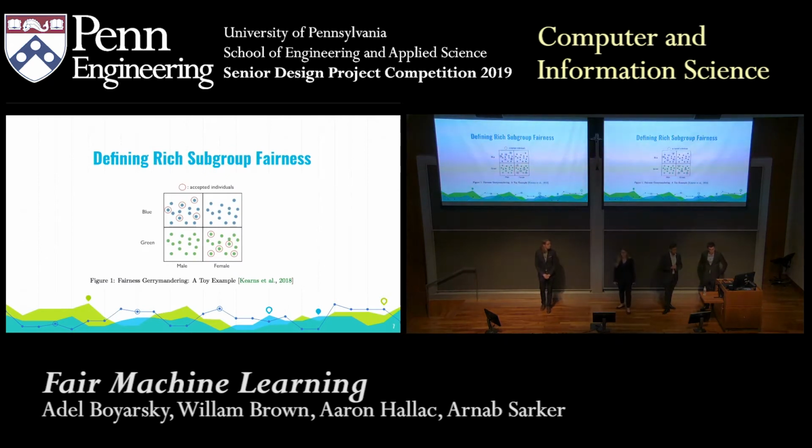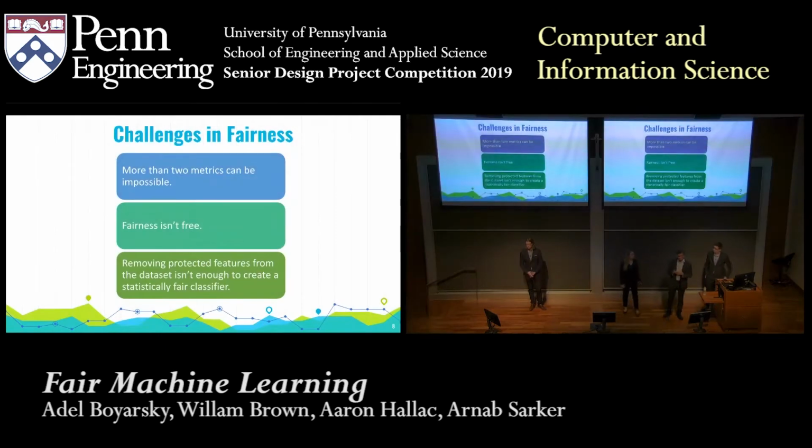Okay, so we've used a lot of terminology, but let's try to break this down into a simple example. Imagine that all those dots we have up there are eligible students for our school. But we only have so many spots, so we need to pick. Right now, all of the students are either male or female, and either blue or green. If we took only the red circled individuals, and we're only looking at marginal fairness, so just the rate of males versus females and blue versus green, well, this actually satisfies marginal fairness. But inherently, there's something wrong with this picture. That's subgroup fairness, and that is what we are trying to address with our solution.